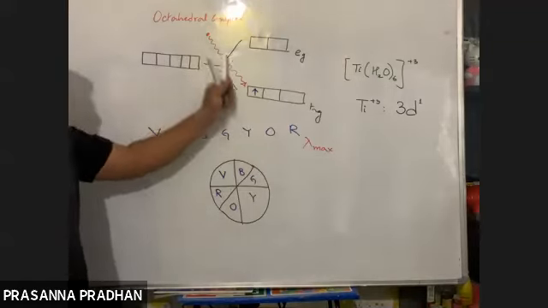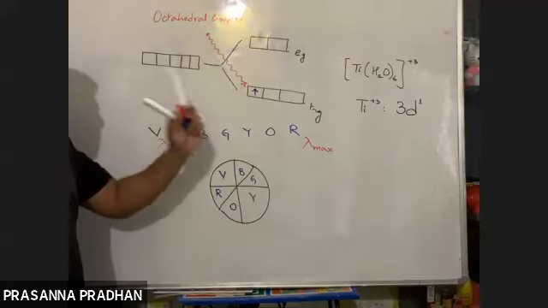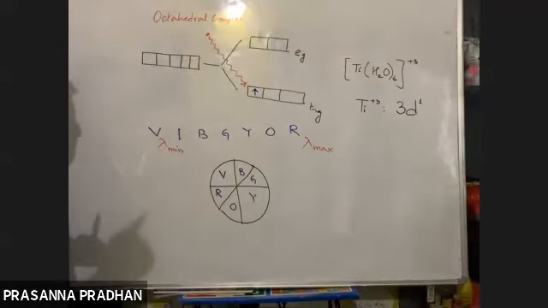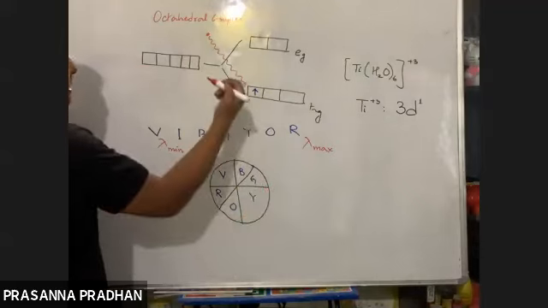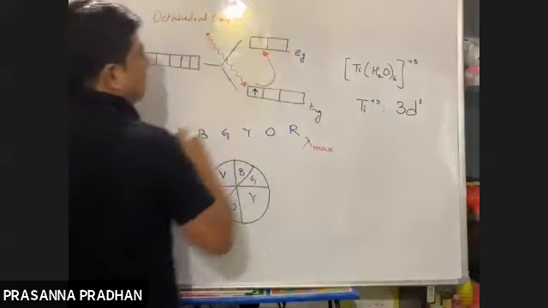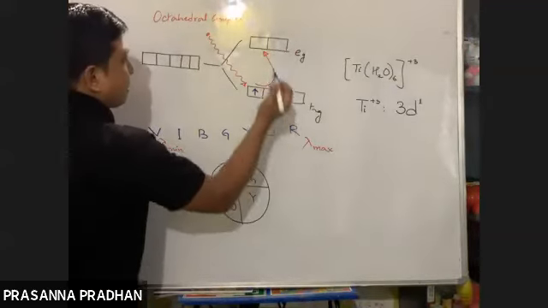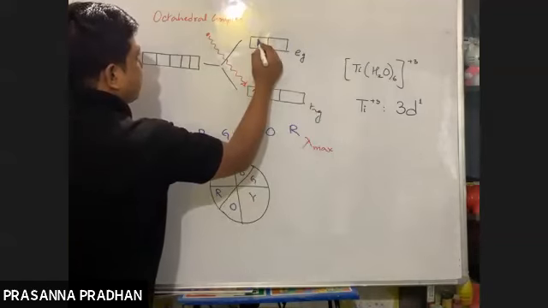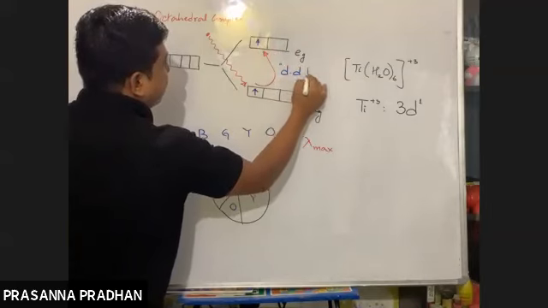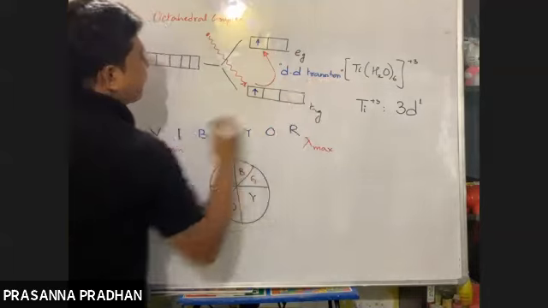So on absorption of radiation, depending upon the amount of energy absorbed, there will be an excitation of the electron from the t2g level to the eg level. This is known as a d-d transition.